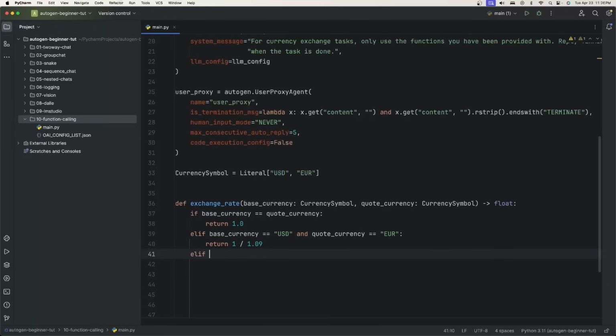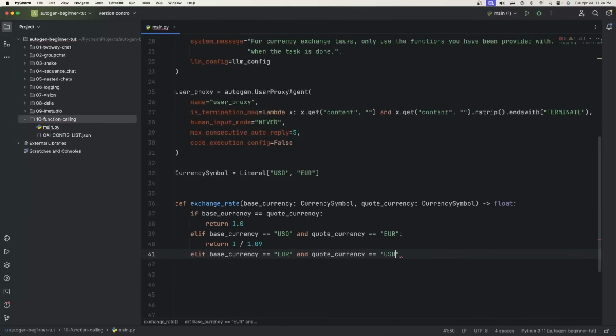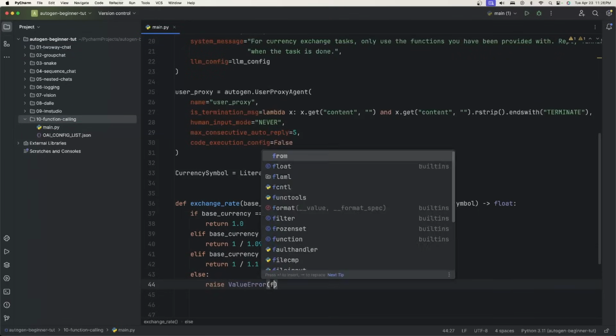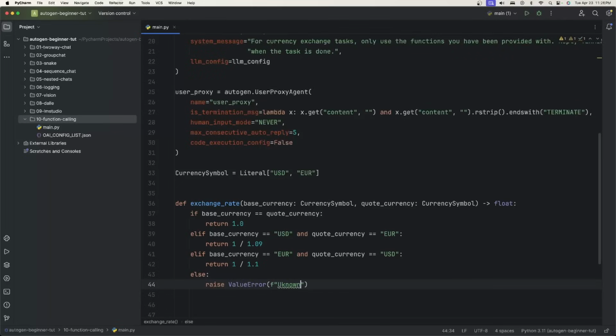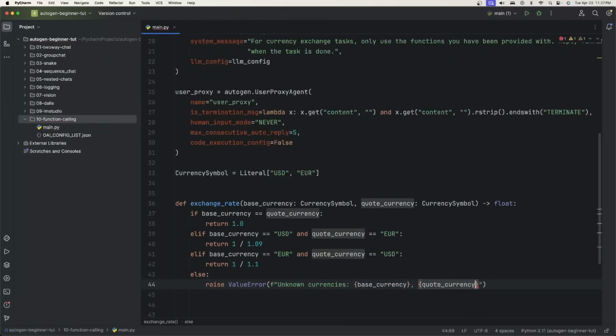And if the base currency is equal to euro and the quote currency is equal to USD, then we want to return 1 divided by 1.1. Else, we want to raise a value error saying unknown currencies. Then we have the variables for the base currency and the quote currency.